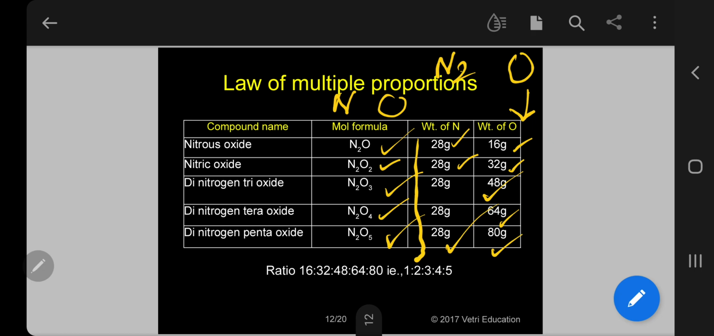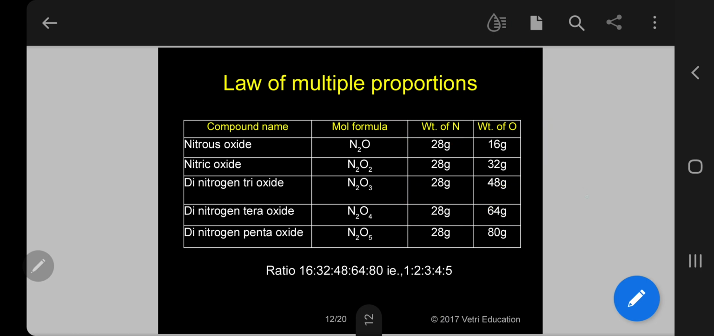This is the law of multiple proportions. Please follow. So the ratio may be like this: 16 is to 32 is to 48 is to 64 is to 80. Just see, I am putting these values in the form of 1 is to 2 is to 3 is to 4 is to 5, like that. So always on the left side, 2 is common. So 2 is to 1, then 2 is to 2, 2 is to 3, like that. It is going on varying. I hope you have a clear idea.